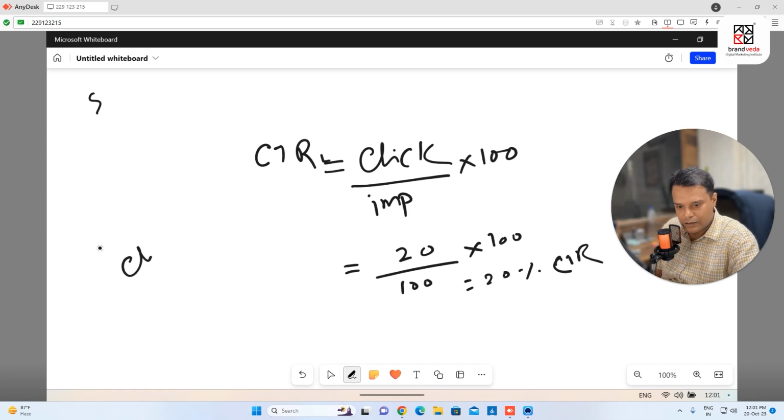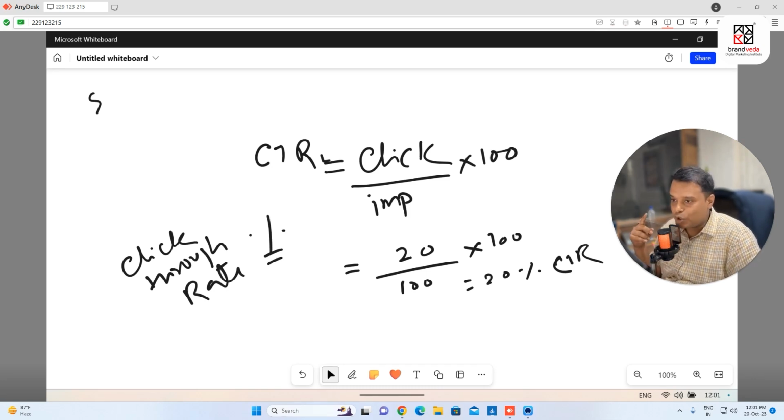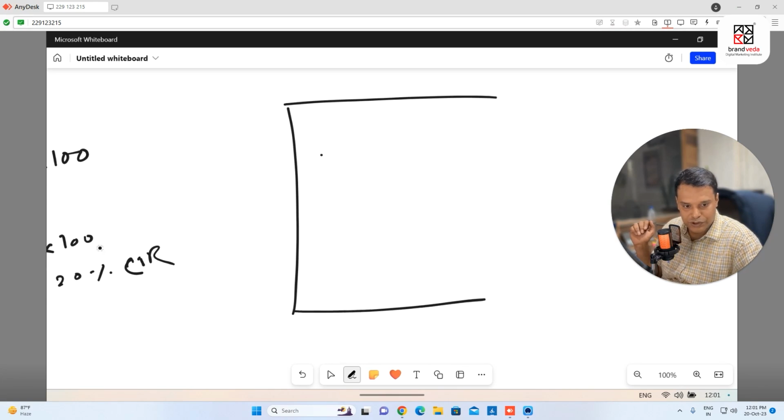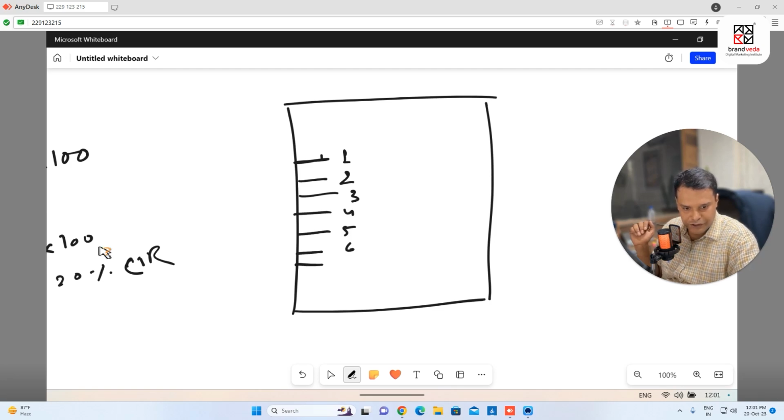So, click-through rate. This is always measured in percentage. The data I'm showing you is about the links coming on the first, let's say this is the Google search engine page, this is the first position, this is second position, third position, fourth position, fifth, sixth, seventh, eighth, ninth.